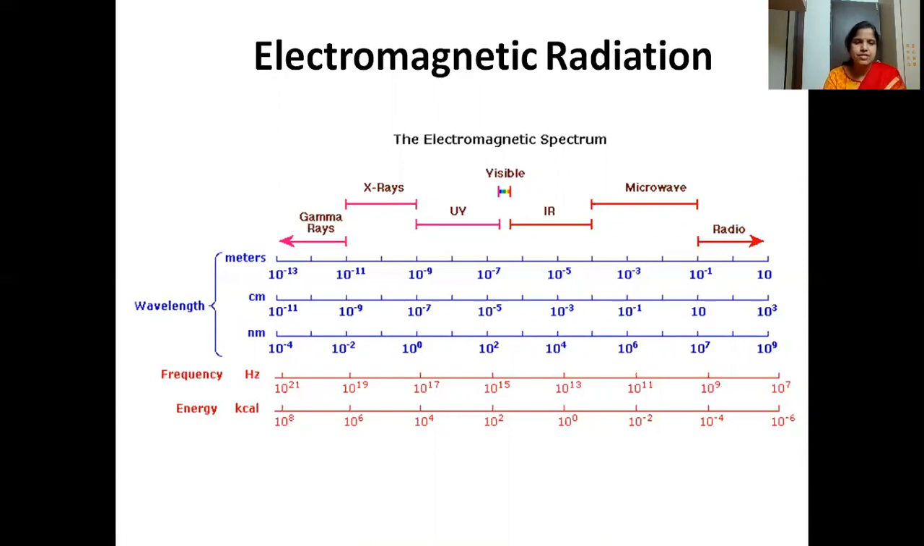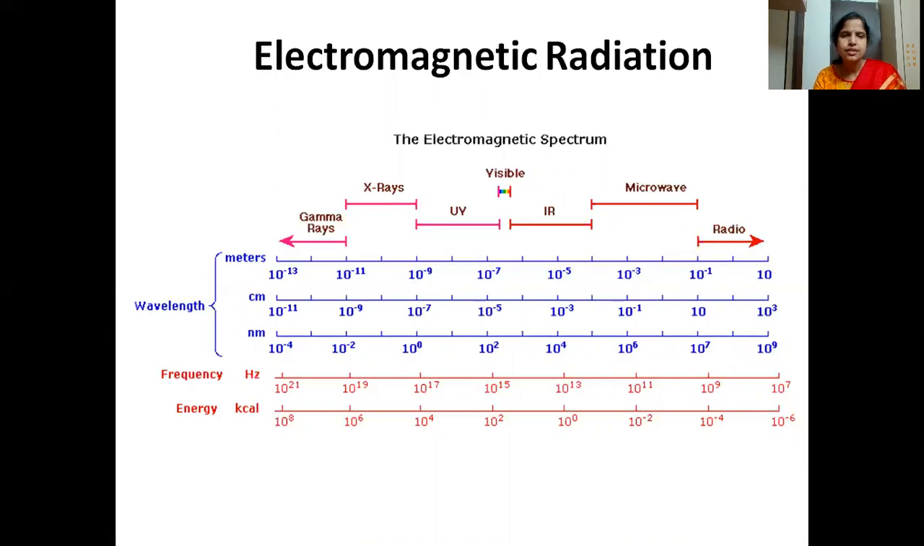Again from gamma rays to the radio waves, the frequency is decreasing. Here it is 10 to the power of 7 hertz, whereas here it is 10 raised to 21 hertz. So gamma rays are highly powerful radiations having high energy, whereas the wavelength is very small. The radio waves have higher wavelength but less energy. So this is the electromagnetic radiation.